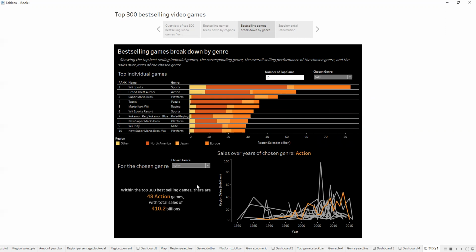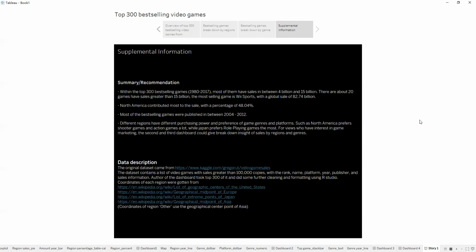And to see the overall information of the chosen genre, such as for the action we are choosing right now, we could see that within the top 300 best-selling games, there are 48 action games with total sales of 410.2 billion. And at the right hand, we could see the sales over years of chosen genre action with a comparison with all other different genres. So the last slide is some supplemental information.